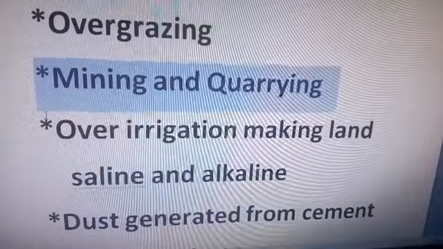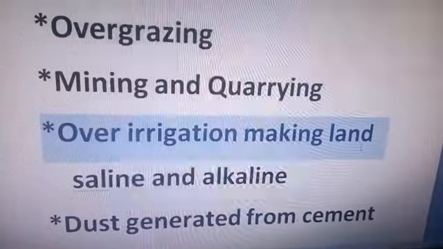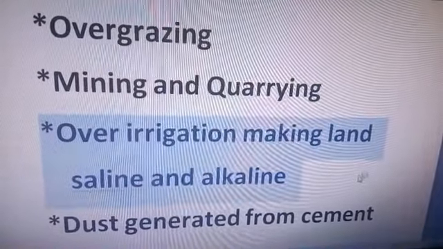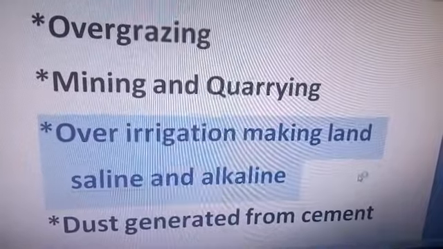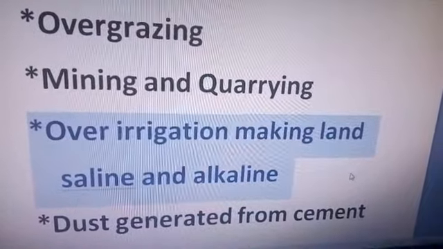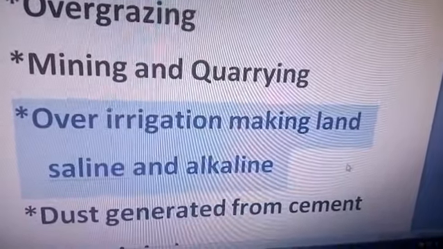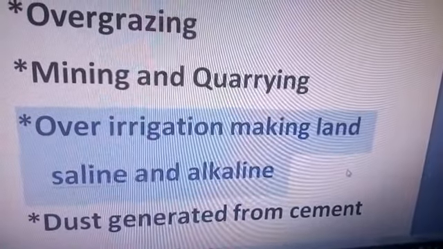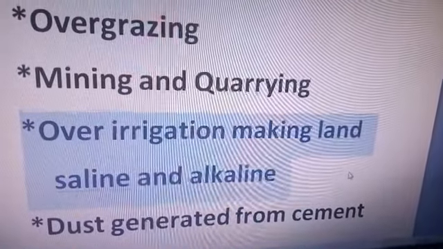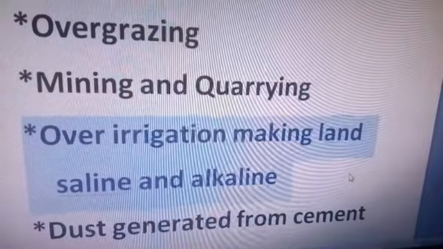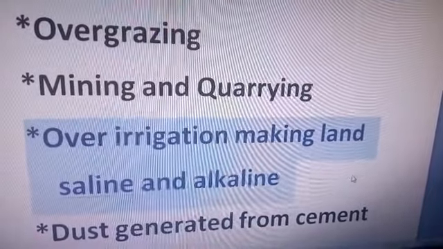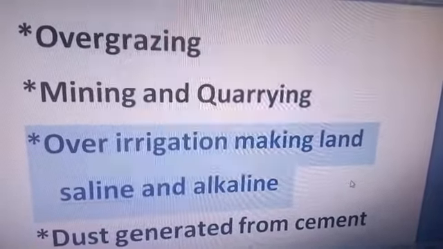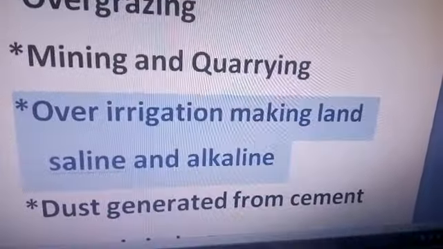Fourth, that is over irrigation, making land saline and alkaline. It means the same reason is there: due to the large population, to feed them and to fulfill their needs, over cultivation is there, and because of over cultivation, over irrigation is there. So over irrigation is also a main cause of land degradation.